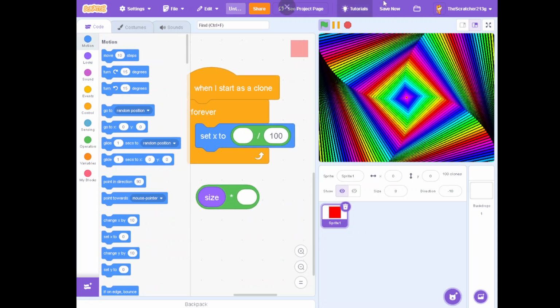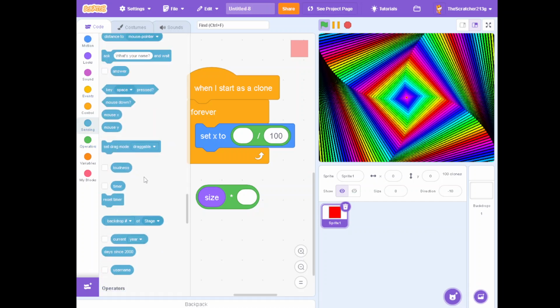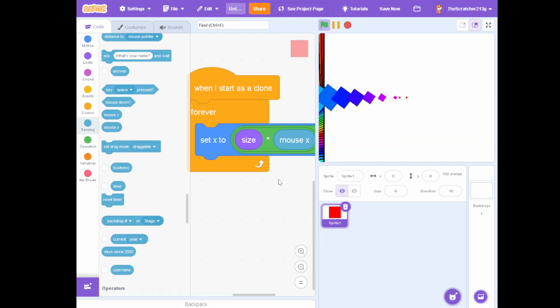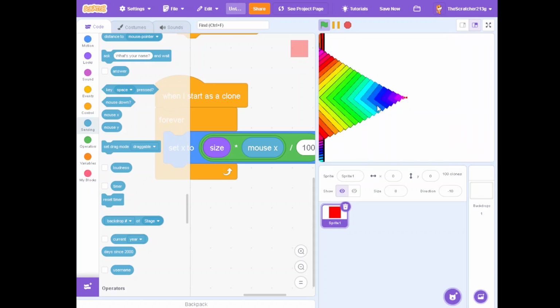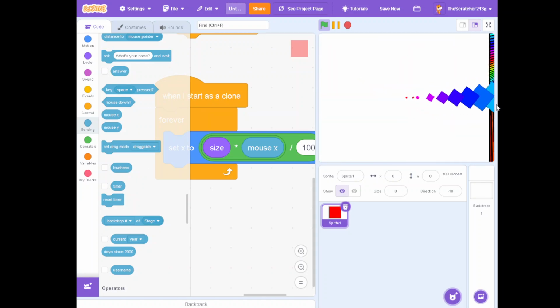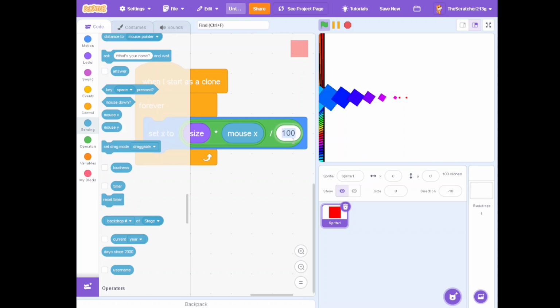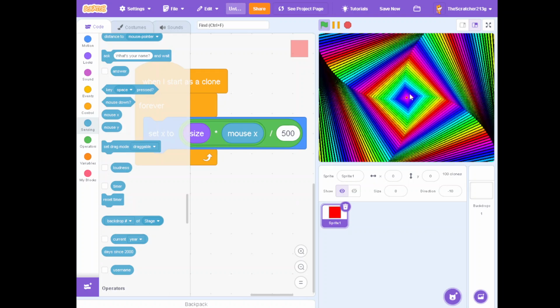So set X to size multiplied by mouse X. So basically this makes this effect right here. We're going to fix this in a minute by putting 500 instead of 100. Yeah, there we go.